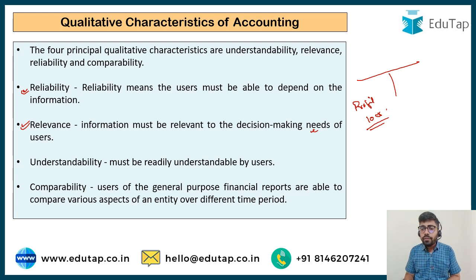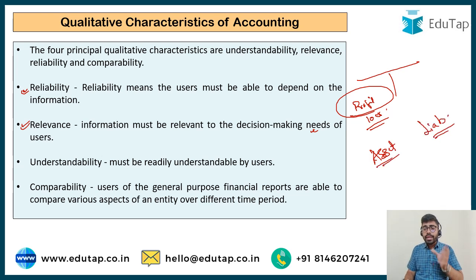I provide information relating to the profits that have been made by Reliance. I provide all the information pertaining to the assets and liabilities of Reliance so that the user comes to know what assets Reliance is holding, and what liabilities and obligations it has. So all the relevant information is to be there. Next is understandability. I have to provide the information in an understandable manner.